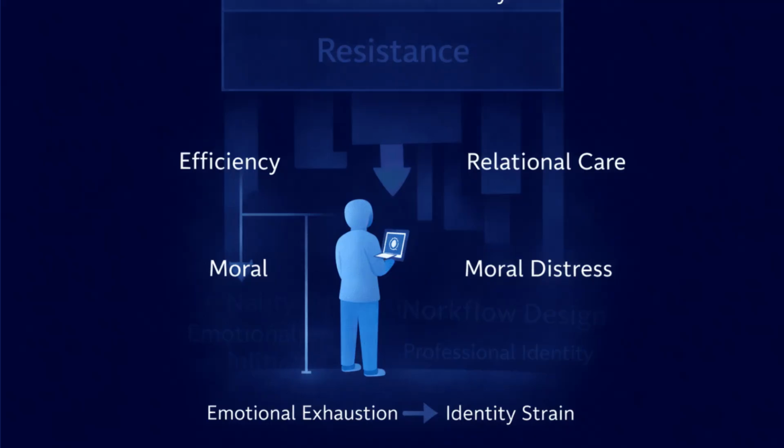Consider a third example of weak alignment based on overimposition. The phenomenon is nurses using electronic documentation systems. The tension is that efficiency goals conflict with relational care. The consequence is emotional exhaustion and identity strain. If a researcher selects a predetermined theory of resistance to change and forces all findings into that explanation regardless of participant language, the framework overrides the data. Even if resistance appears, the structural tension may center moral distress, workflow design, or professional identity transformation. A theory becomes misaligned when it dominates rather than clarifies participant meaning.